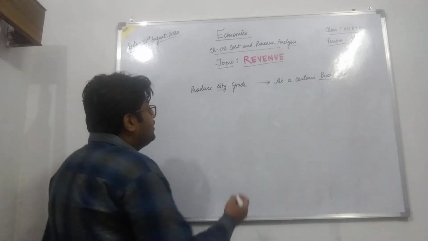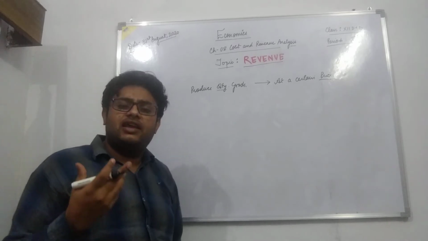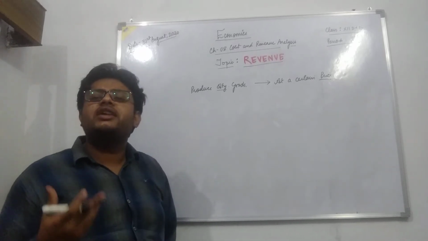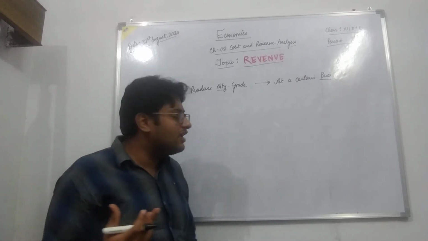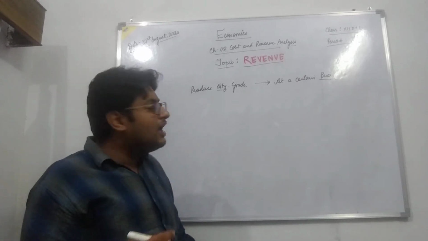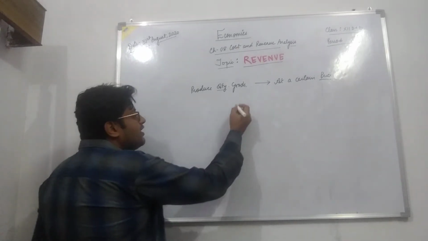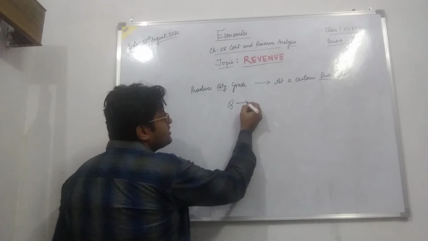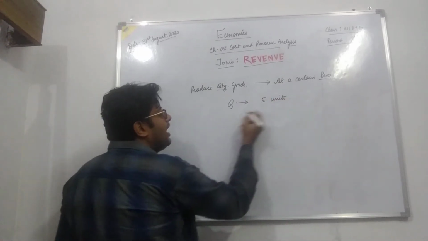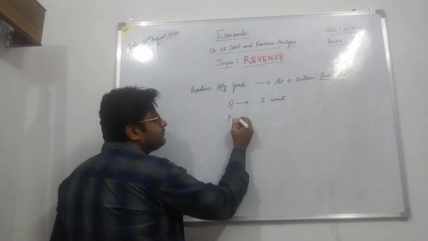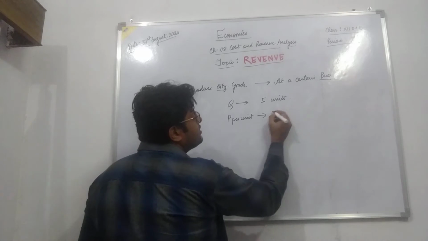So a particular producer might sell a quantity according to the demand in the market, or according to whatever psychology he believes in, whatever his goal is, and whatever price is prevailing in the market. For instance, the producer is supplying 5 units of a particular commodity, and the price per unit is 5 rupees.